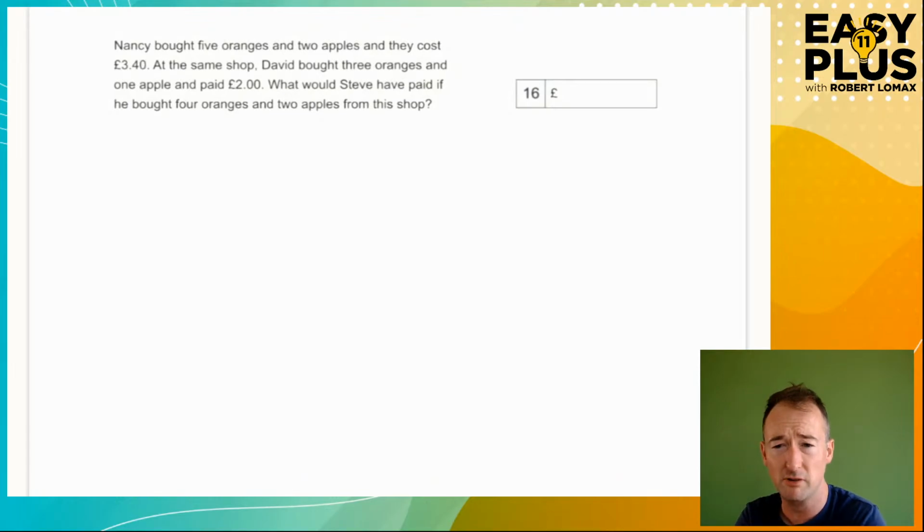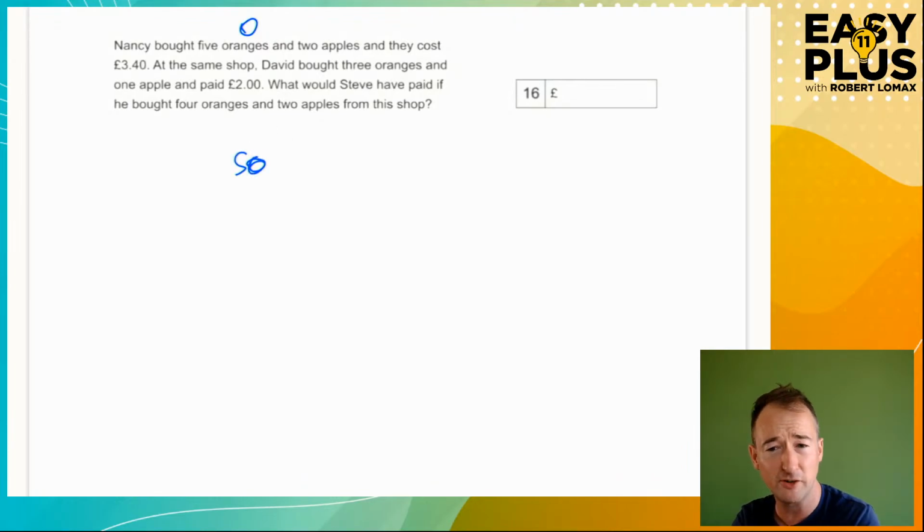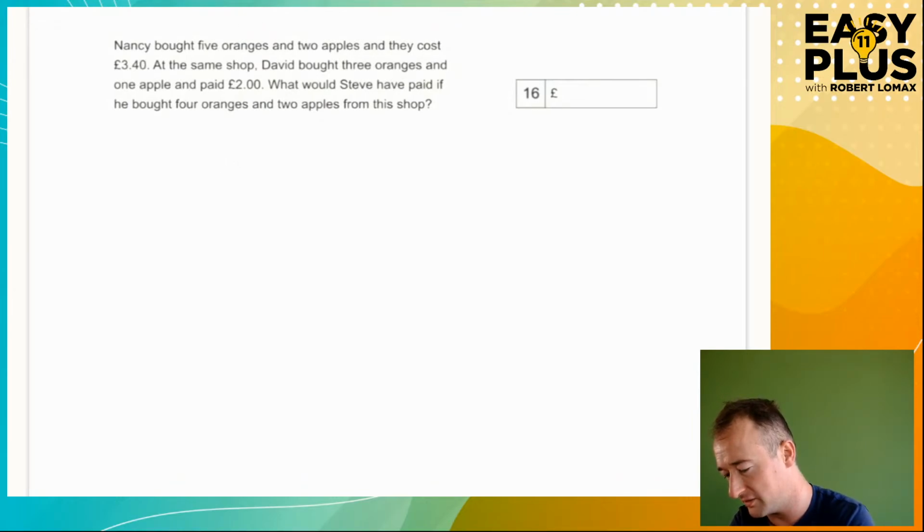So we need a way to write oranges and apples. Oranges are a really annoying fruit in algebra, because naturally you want to represent them with the letter O. But what does an O look like? If I write 5O, what have I written? I've written 50. O's are awful in algebra, so I'm going to pick the G instead. I'm going to call oranges G, because that way, oops, that's like a 6. I was about to say I wasn't going to get confused. So I'm going to call oranges G and apples A.